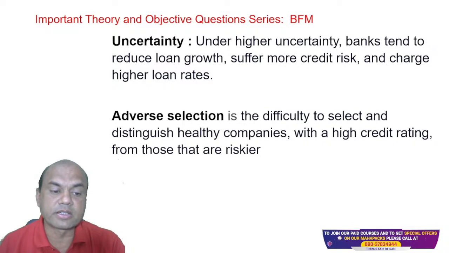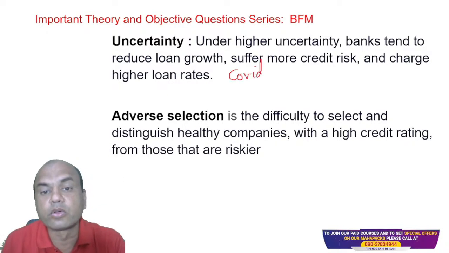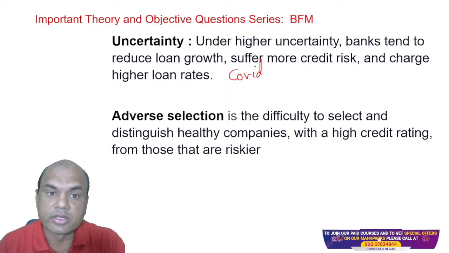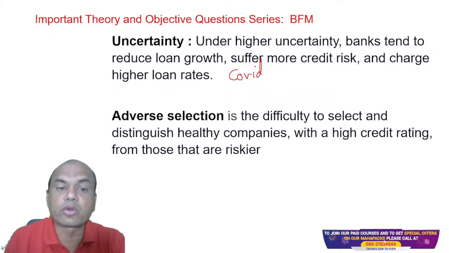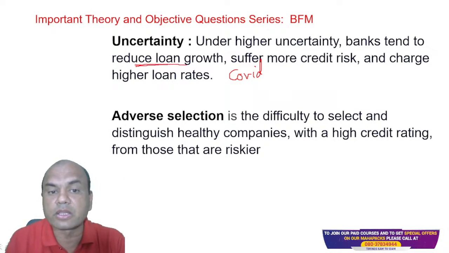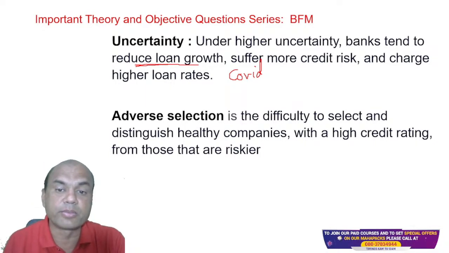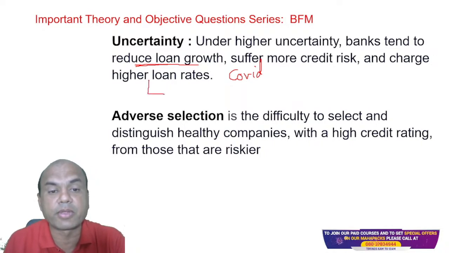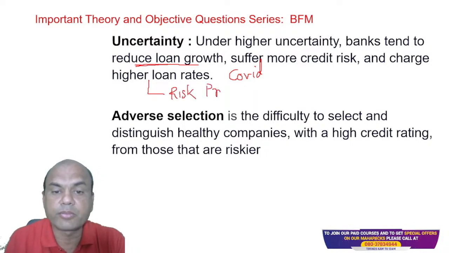What do you mean by this? Uncertainty means like in the COVID situation, there was a huge uncertainty, right? Because banks were very afraid whether the loans given will be repaid back or not. So that was the uncertain situation. Under such situations, banks tend to reduce their loan growth, suffer more credit risk because there were huge NPAs during that COVID situation, and charge higher loan interest. Higher loan interest is called a risk premium.